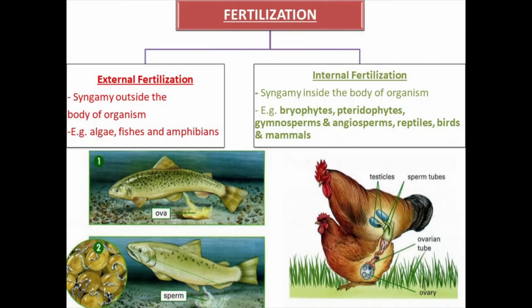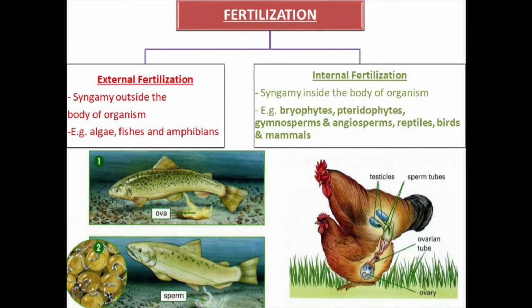So in total there are 5 plus 5, that is 10 groups. Of these 10 groups, only three, algae from plants and fishes and amphibians from animals, have external fertilization, that is, outside the body. In amphibians, the tadpole larva is outside.